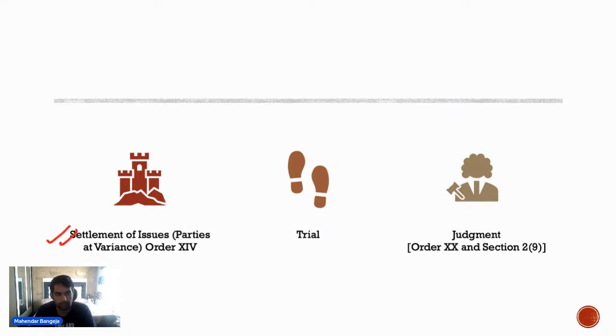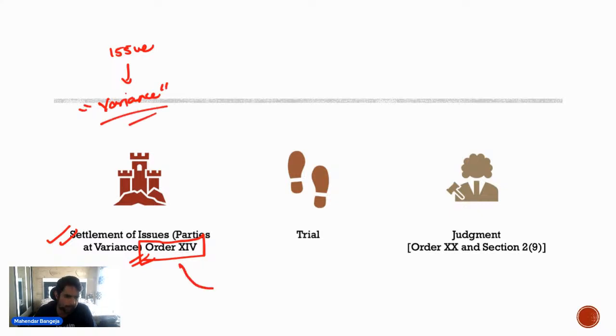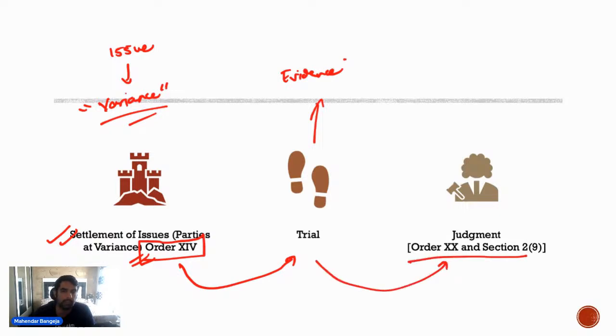Now whenever issues are settled, this is something that has been provided in Order 14, issues are settled only on those points where parties are at variance. अगर parties variance पे है, only on those points the issues will be settled. After settlement of issues there will be trial. ट्रायल में क्या होगा, आप एविडेंसेस लोगे दोनों साइड से, and ultimately you will come up with a judgment. And judgment is something that has been defined in 2(9) and Order 20 में उसका procedural aspect है.